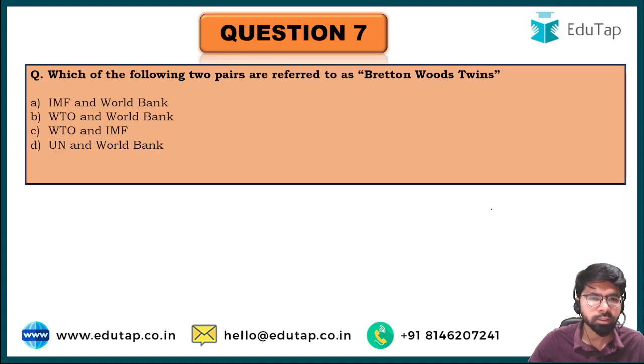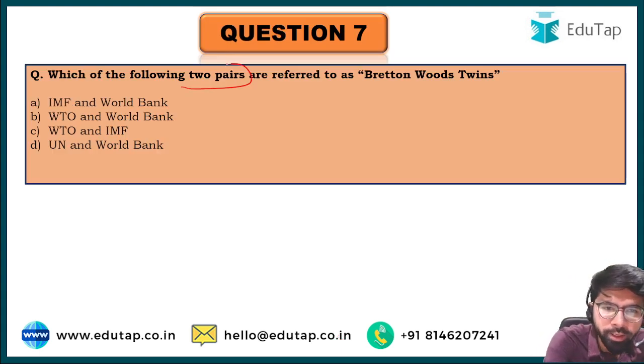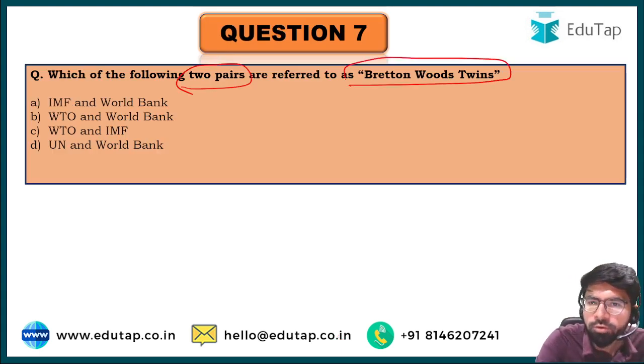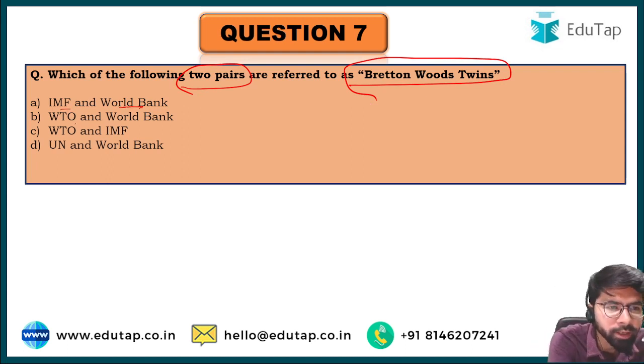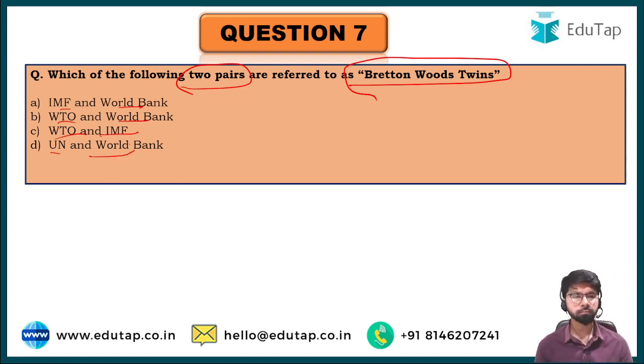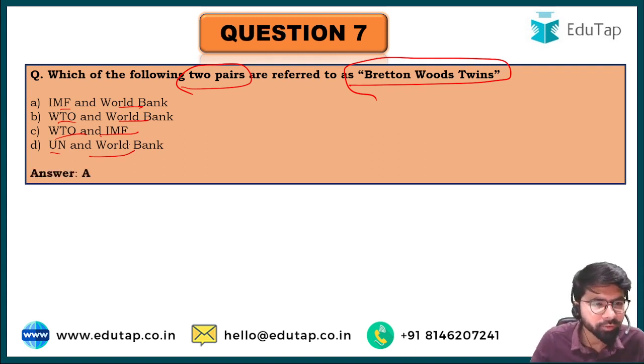Now let us move to the next question. Which of the following two are referred to as Bretton Woods twins? The options are IMF and the World Bank, WTO and the World Bank, WTO and the IMF, and the United Nations and the World Bank. So friends, the right answer here is option A, that is IMF and the World Bank.